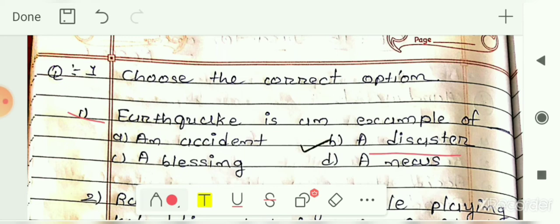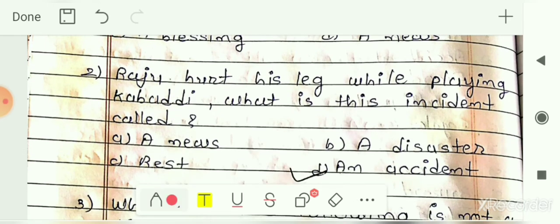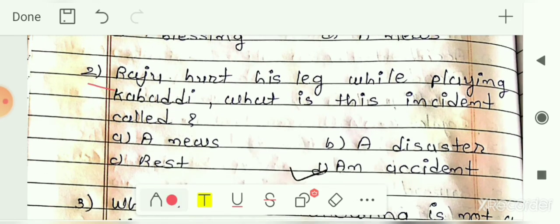Here the answer is already given to you, that is disaster. So your answer is option B, a disaster. Earthquake is an example of disaster. Next, second: Raju hurt his leg while playing kabaddi. What is this incident called? The options are a news, a disaster, race or an accident. So here your answer is option D, an accident.